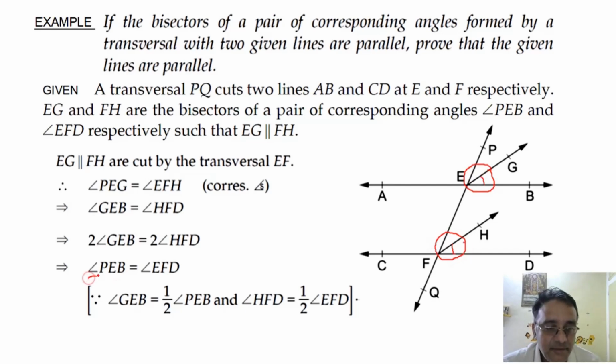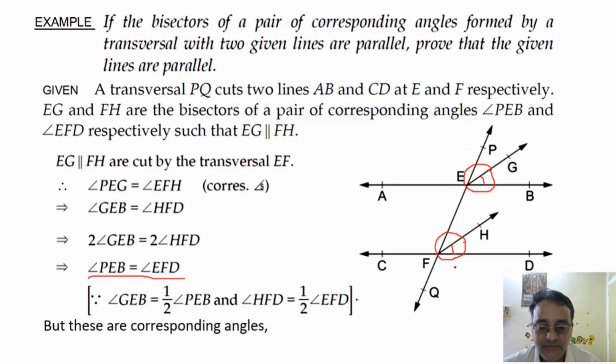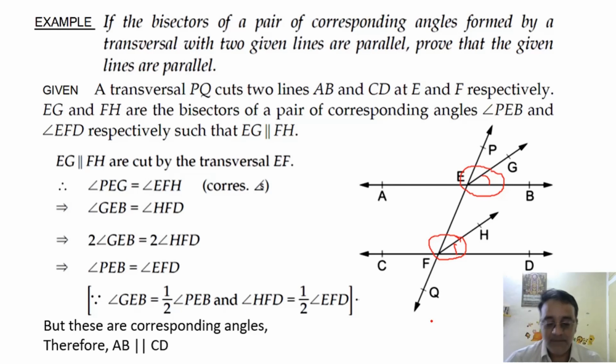Angle PEB is equal to angle EFD. Now these two are corresponding angles. ये समझ में आ रहा है कि नहीं? Yes, sir. These two are corresponding angles. So therefore AB is parallel to CD. Why? Corresponding angles axiom. Therefore AB is parallel to CD by the corresponding angles axiom. So any doubt in this question?